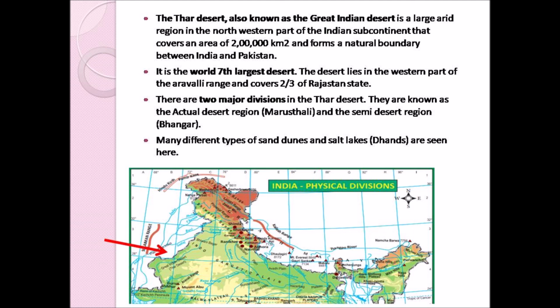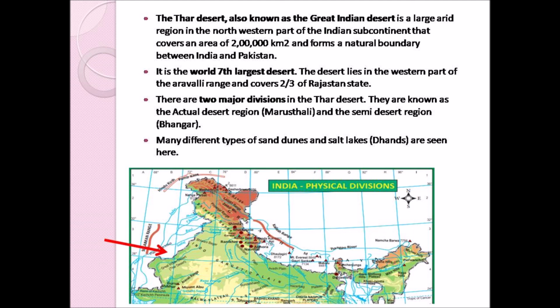The Thar Desert is considered to be the seventh largest desert in the world, and this Thar desert lies to the western part of the Aravalli range, and it covers two-thirds of the Rajasthan state. There are two major divisions of the Thar desert. They are known as the actual desert region and the semi-desert region. The actual desert region is called the Marusthali, and the semi-desert region is called the Bangar. Apart from that, there are different types of sand dunes and salt lakes called dunes. They are found in some parts of this Rajasthan plains.